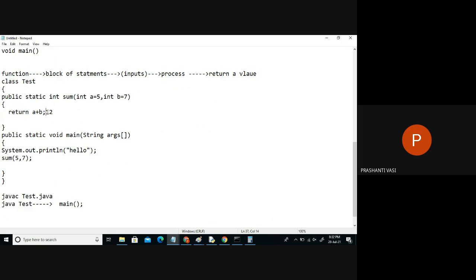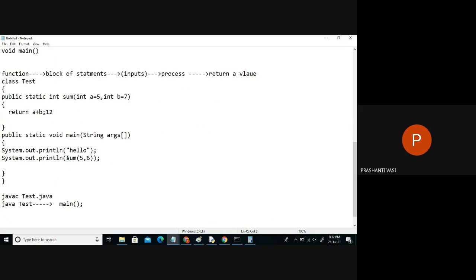And what is it going to do? Return it back to the caller. Whoever has called will get the answer here. But what should we do with this answer? We should print it now. So to print the answer, I am directly saying I want to print the value which is returned from the sum of these two numbers.